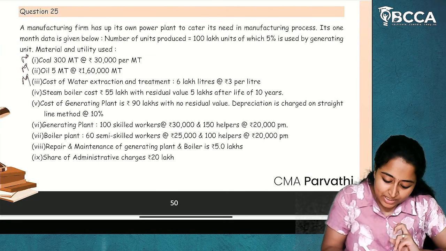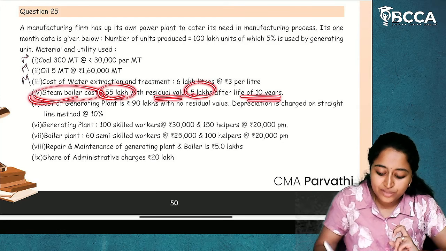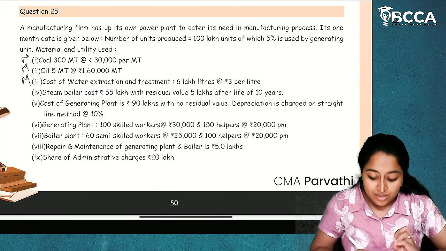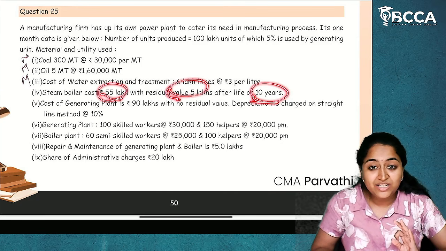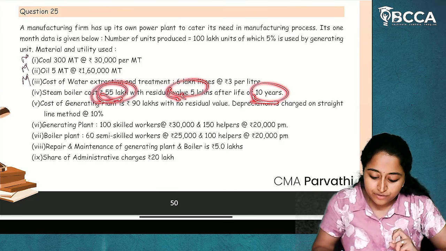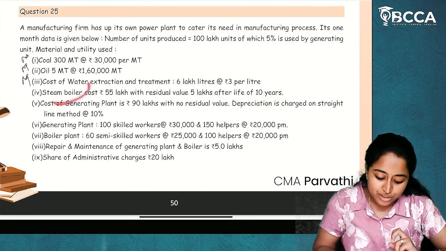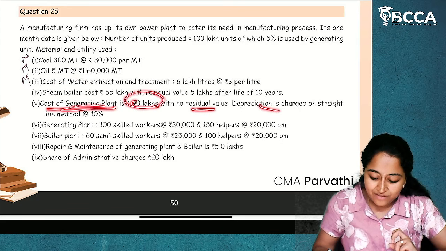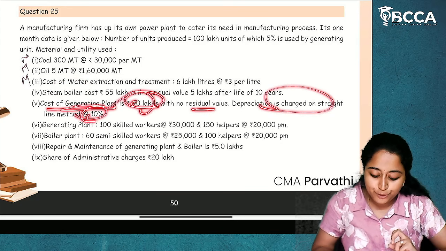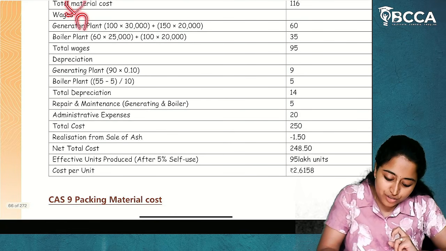Now next, steam boiler cost 55 lakhs with residual value 5 lakhs after life of 10 years. So here residual value is given, life is given, cost is given. We can determine depreciation. 55 minus 5 divided by 10 years. We'll get the depreciation of steam boiler. Similarly, cost of generating plant 90 lakhs with no residual value, depreciation charges 10%. 90 into 10% depreciation. So after material cost, you have to write the labor cost.